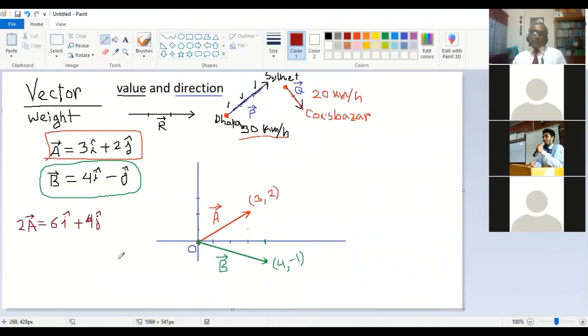Is it okay? So if you draw this, then what will happen? If you draw this, then 2A will be 6 times right. So 1, 2, 3, 4, 5, 6. 6 times right, and then 4 units up. So 1, 2, 3, 4, like this. Is that okay? You understand? Now actually the thing will be exactly the same line like this, just double of the original length. It will be double of the original length. Is that okay? You understand what I am saying?